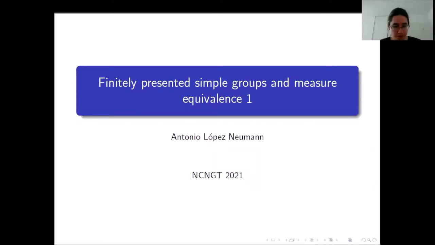Hello, everybody. Today we'll talk about finitely presented simple groups and measure equivalence. This will be separated in two parts. In the first one, I will define buildings and Kac-Moody groups. In the second one, I will give a formula for L2 numbers of groups acting on buildings and exhibit an infinite family of such groups, of finitely presented simple groups that are pairwise non-measure equivalent. So let me begin the first part.